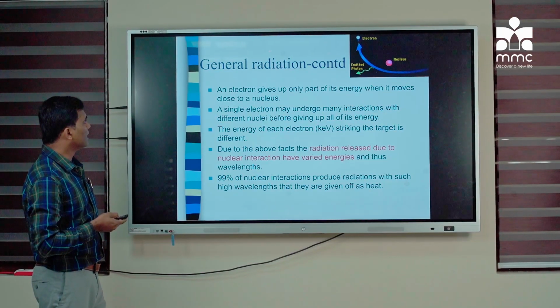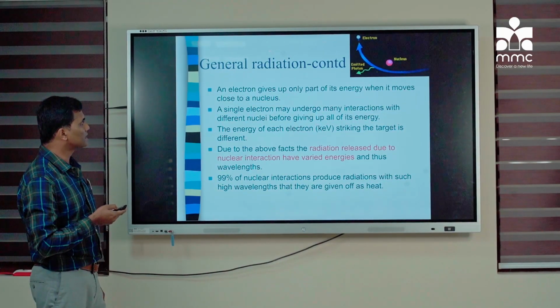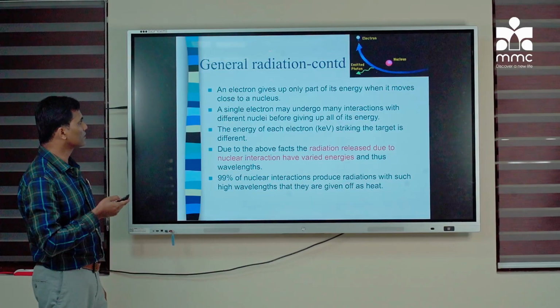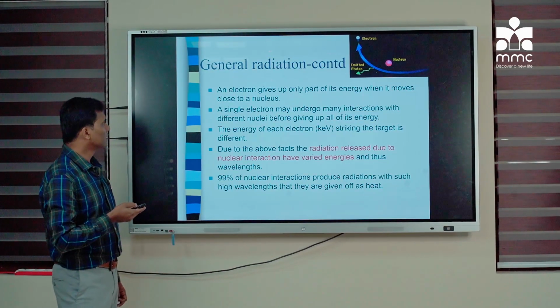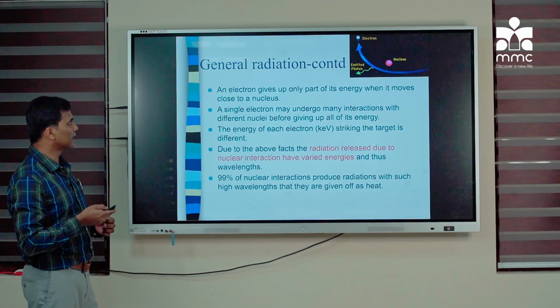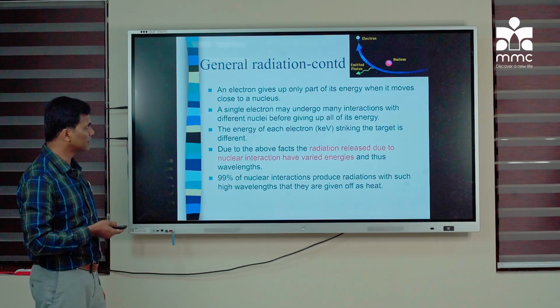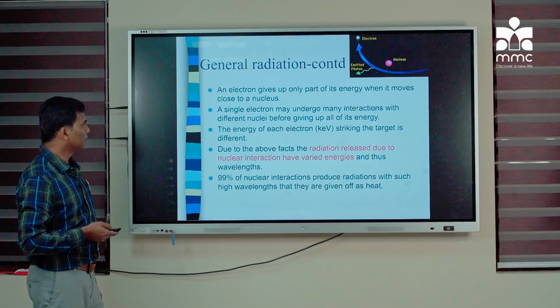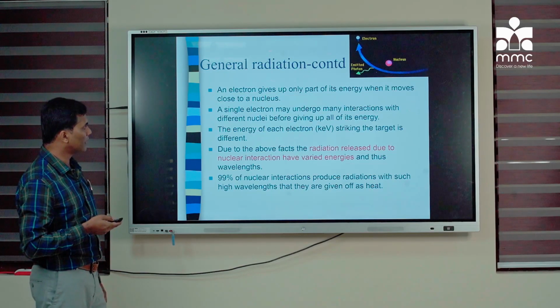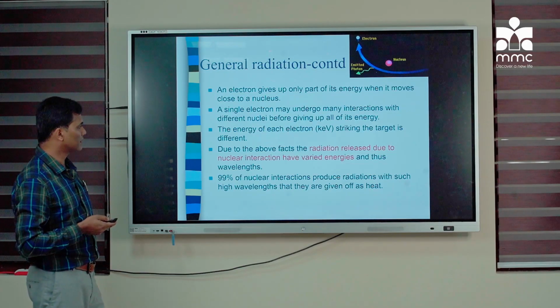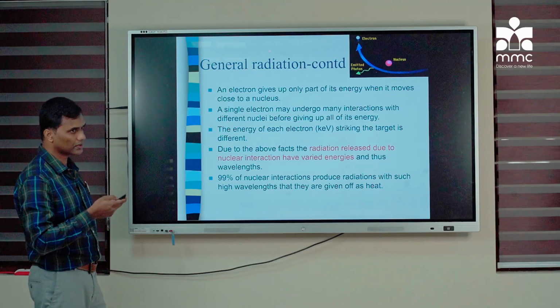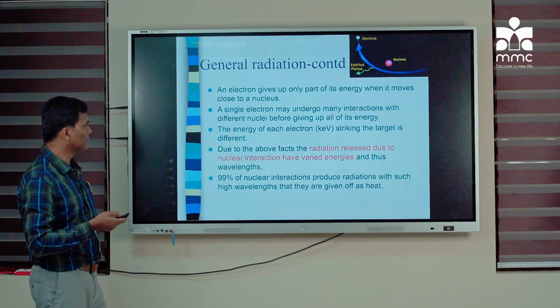An electron gives up only part of its energy when it moves close to the nucleus. A single electron may undergo many interactions. So after the first interaction, even though its energy is reduced, it may interact with another nucleus, and so on. The energy of each electron striking the target is different, because electrons slow down, so the striking energy will be different.